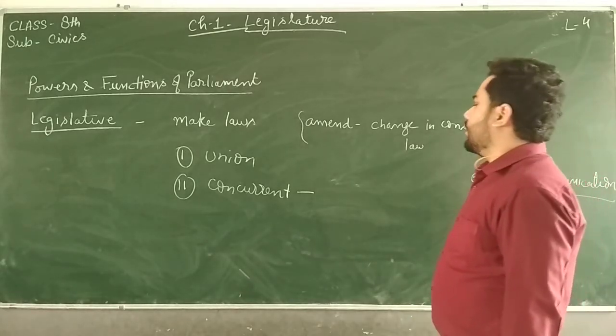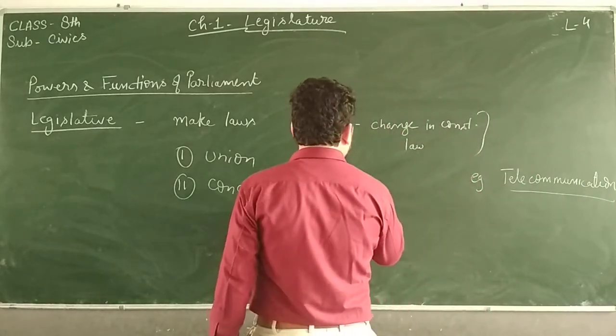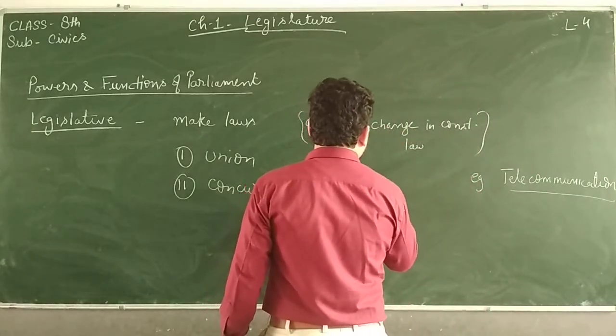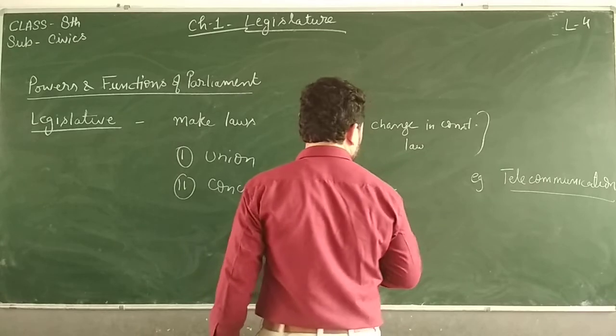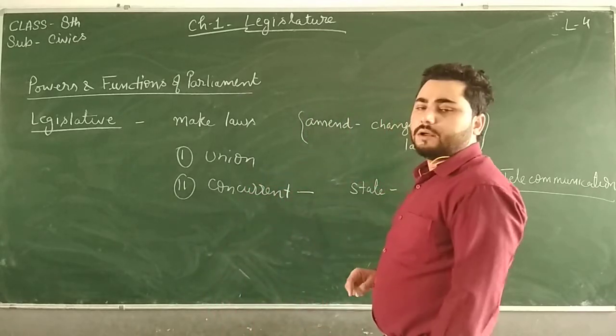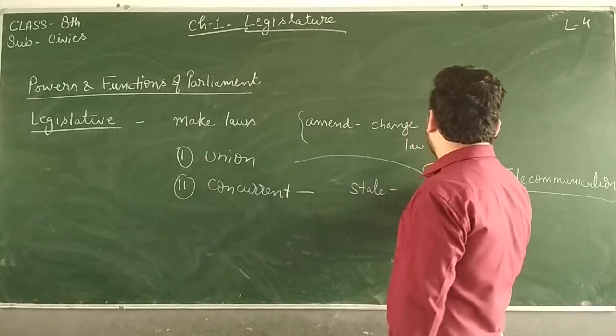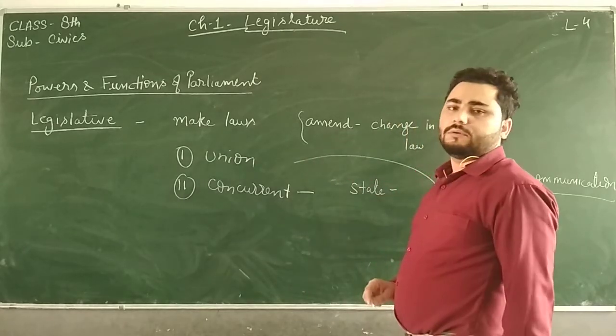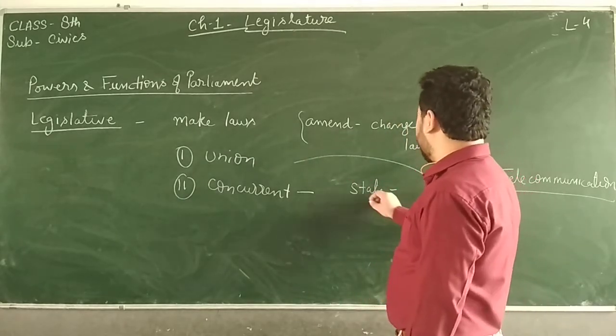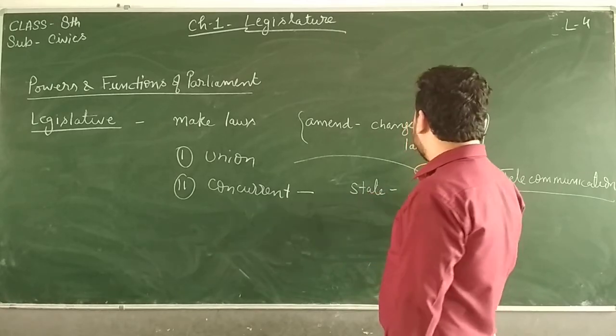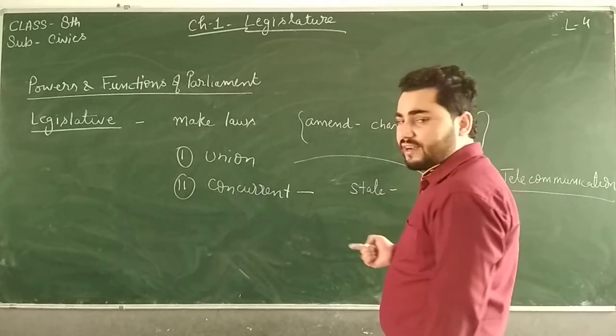If the state government has already made a law on telecommunication, and then the union government has made another, different law, the state government already made that, but the union government has now changed it.